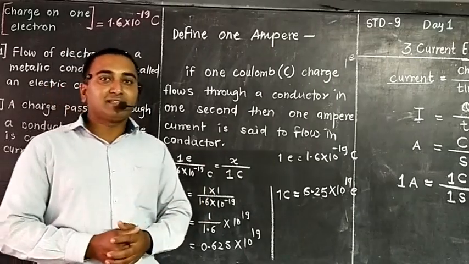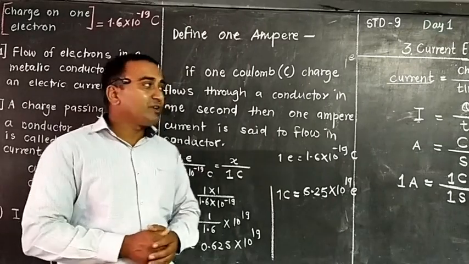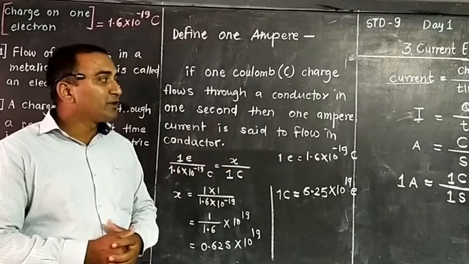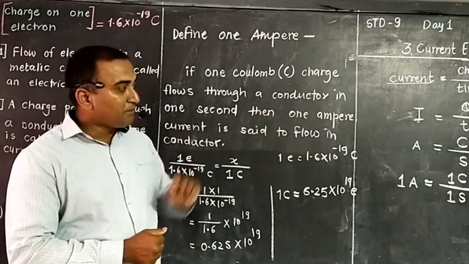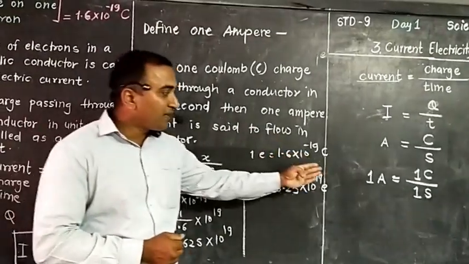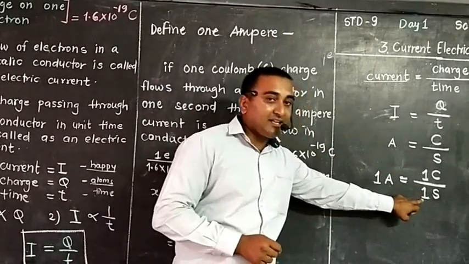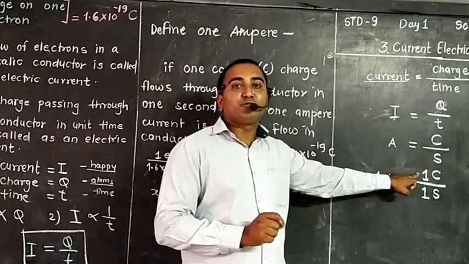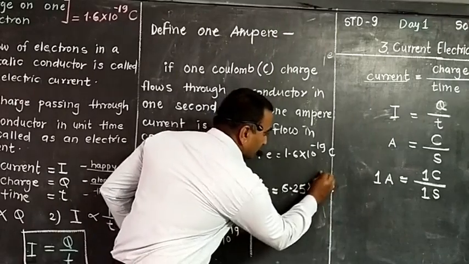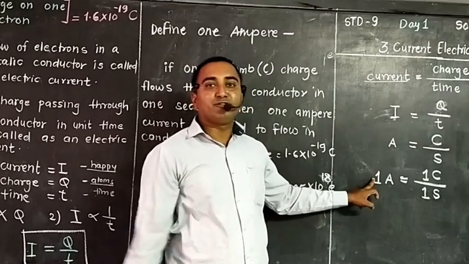The formula for electricity is directly proportional to charge and inversely proportional to time. So we reach the final conclusion: current is equal to charge upon time, so I is equal to Q divided by T. Current is measured in ampere, charge in coulomb, and time in second. So 1 ampere is equal to 1 coulomb upon 1 second. That means within 1 second, 6.25 into 10 raised to 18 electrons should pass, then only we can say there is a current of 1 ampere.